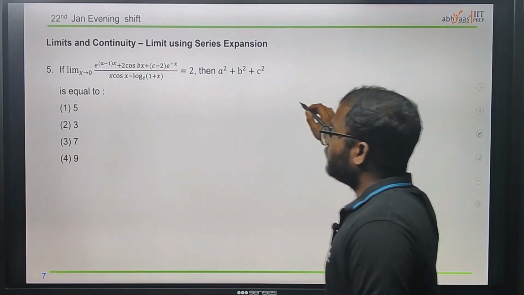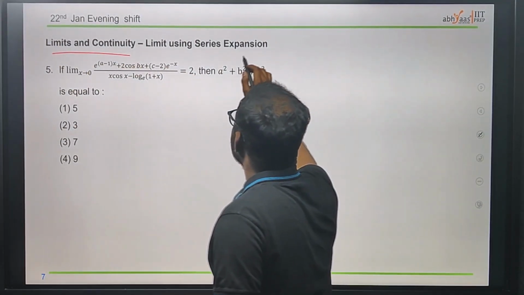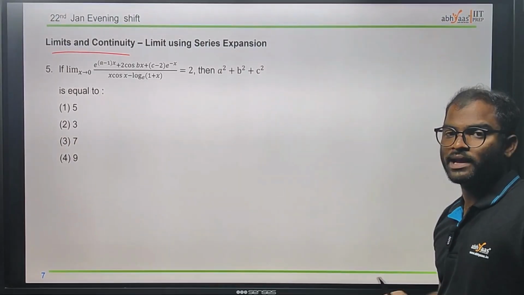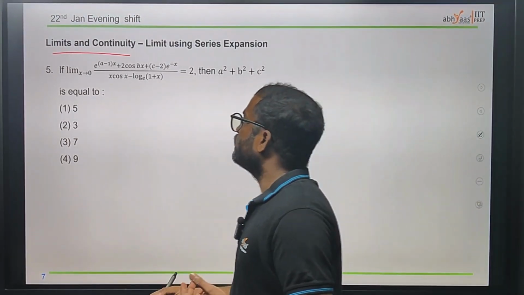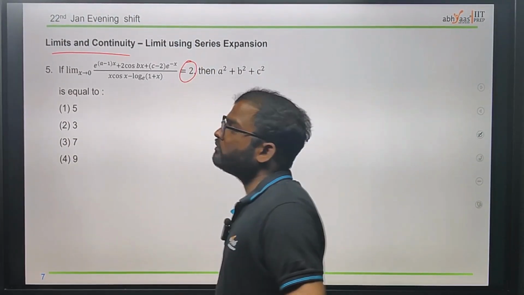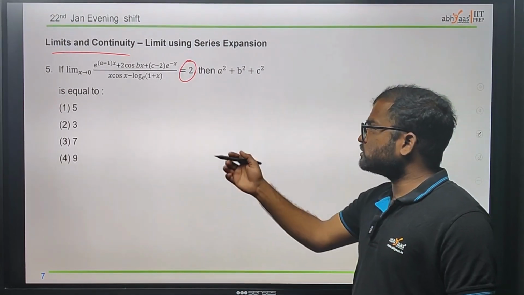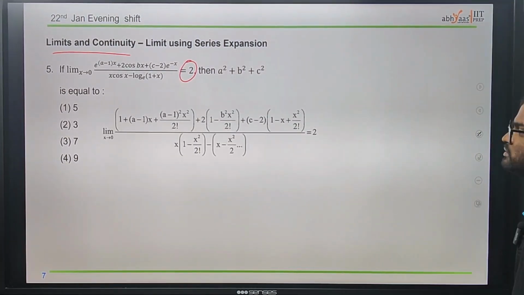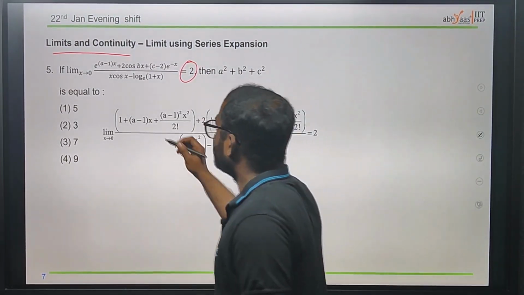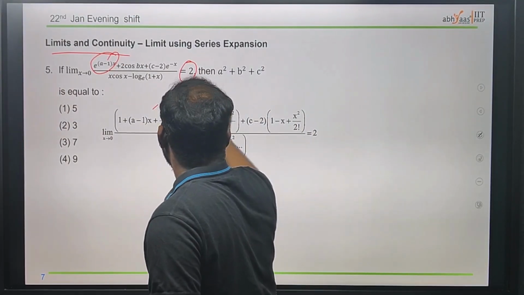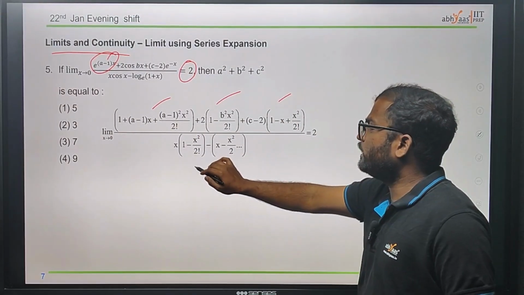Now we have limit and continuity. Limit using series expansion. If we use the Maclaurin series, it is easy for us to find. If you observe, they are already given 2. In the process, we do the Maclaurin series by expanding this one, this one and this one, and also in the denominator as well.